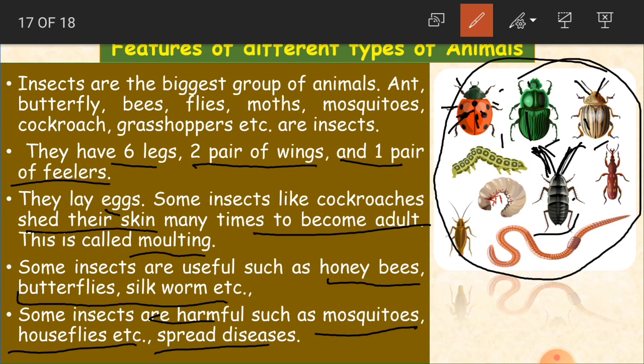If some food is not covered and cockroaches or mosquitoes or flies sit on the food, and we consume that food, what happens? We'll get affected with diarrhea, like vomitings and motions. So these types of insects are very harmful. We have to see that we do not get such insects near us. Clear, children? So this is what we have learnt about animals in this part 2 session.